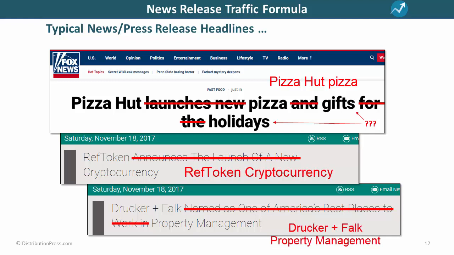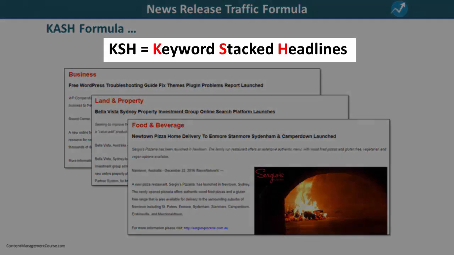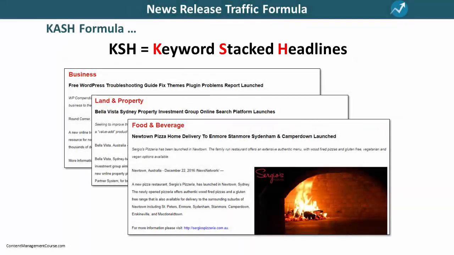Now, let's compare these typical press release headlines with the KASH formula. KASH stands for Keyword Stacked Headlines. The examples I'm going to show you now are all from actual clients. You will see that they all use a unique method that is very different from the method that most press release writers use. In fact, most press release writers don't even know about the KASH method.